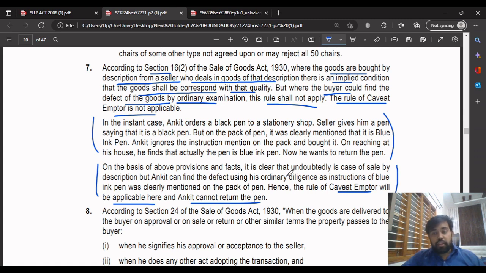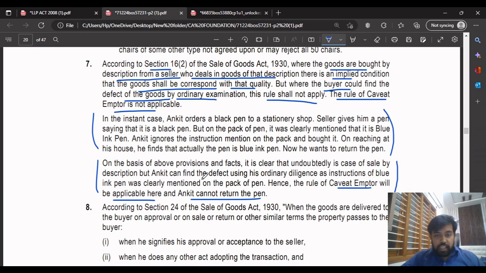But where the buyer could find the defect of the goods in the ordinary examination, in such a case the caveat emptor rule is applicable. So in the given case, it is clearly a sale by description, but Ankit can find the defect using ordinary due diligence. Yes, the instructions of the blue ink pen were clearly mentioned on the packet of the pen. So the rule of caveat emptor is applicable, so we cannot return the pen.